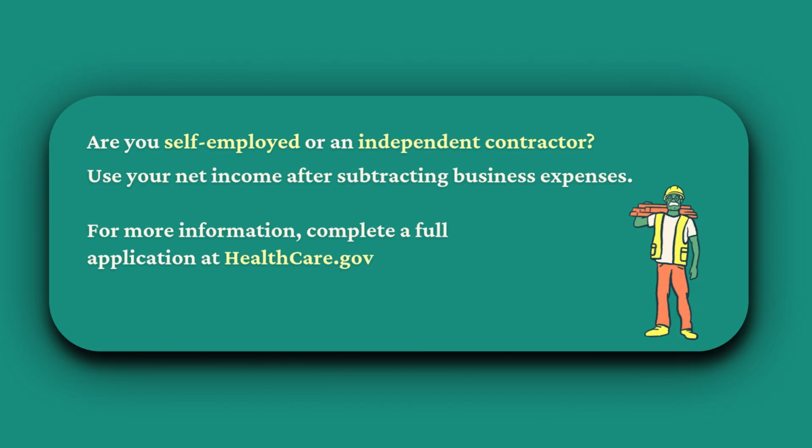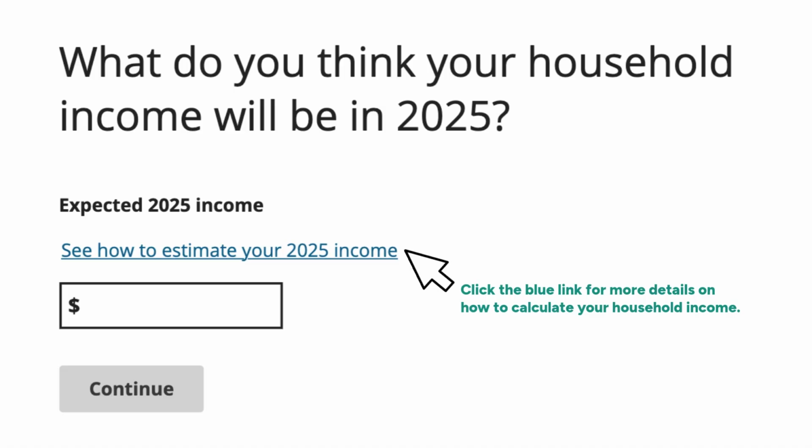Are you self-employed or an independent contractor? To get your discount estimate, use your net income after subtracting business expenses. After seeing your discount, to get more information, complete a full application at HealthCare.gov. To calculate your discounts, this screen asks, what do you think your household income will be for the year?